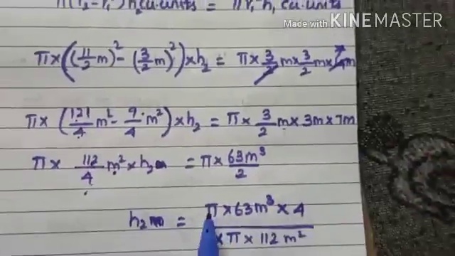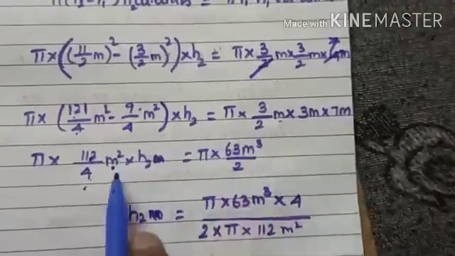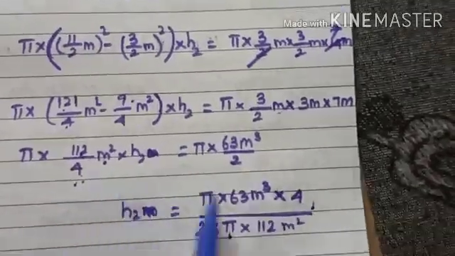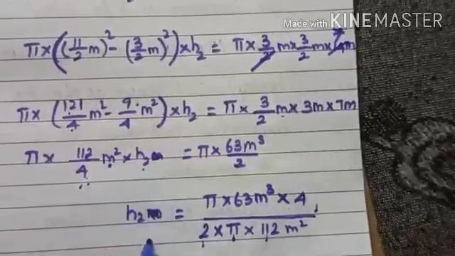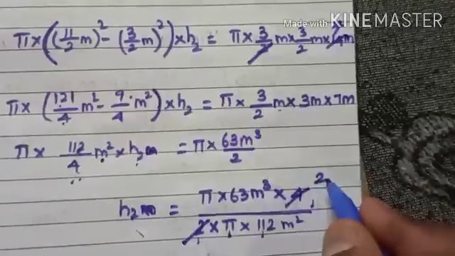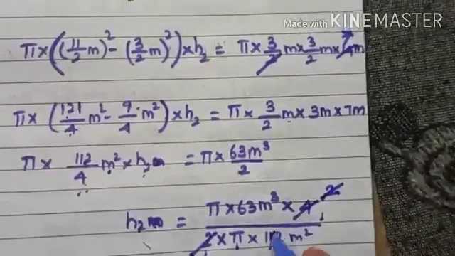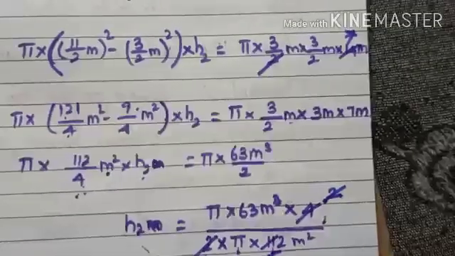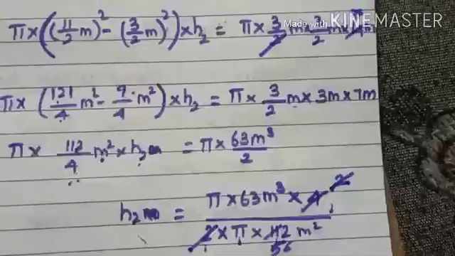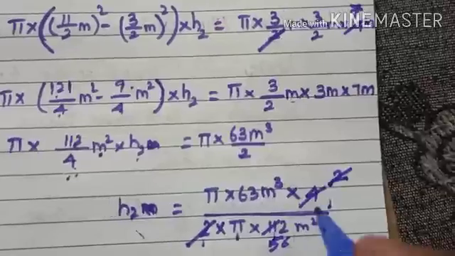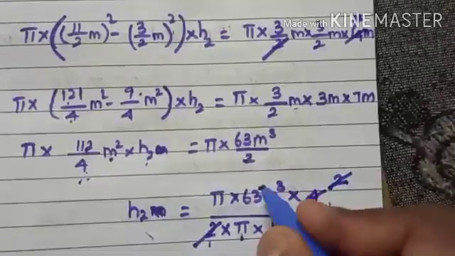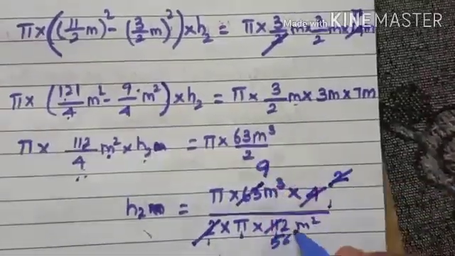So pi into 63 meter cube is already there. This 4 goes for multiplication. Already 1 2 is there. Pi comes to division, 112, and then h2 you need to keep here. So now you cancel everything. 1 2s are 2, 2 2s are 4, 1 2s are 2, 5 2s are 10, 6 2s are 12. So now you divide with the 7 table. 1 7s are 7, 9 7s are 63, 8 7s are 56.